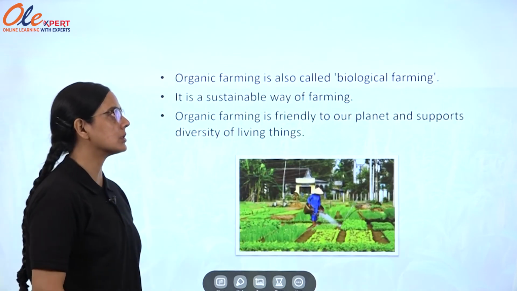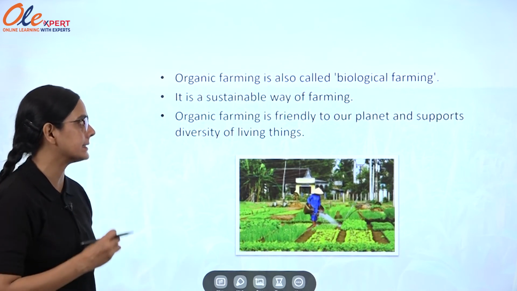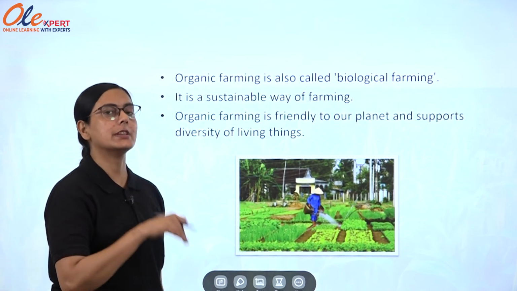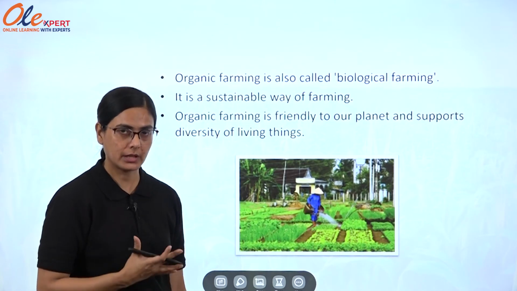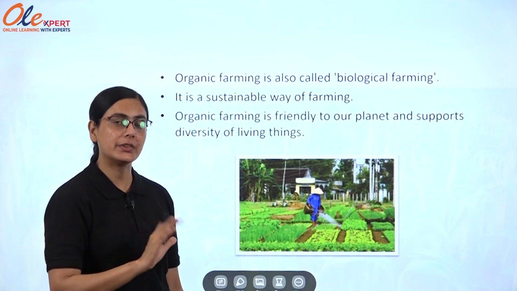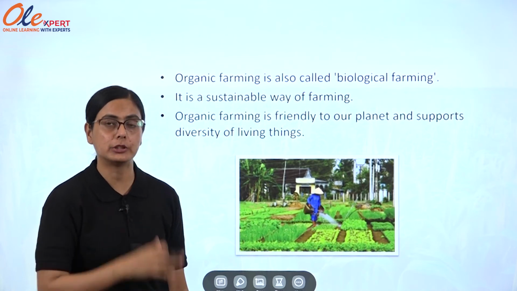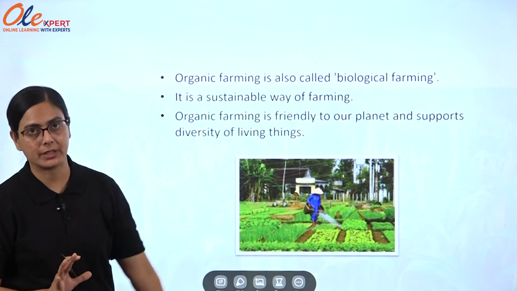Organic farming is also called biological farming. That's why it is called biological farming. It is a sustainable way of farming. As we are consuming today, it will be there for the future also. We are not degrading our soil, our environment. That's why it will be there for the future generation. That's why it is called a sustainable way of farming.